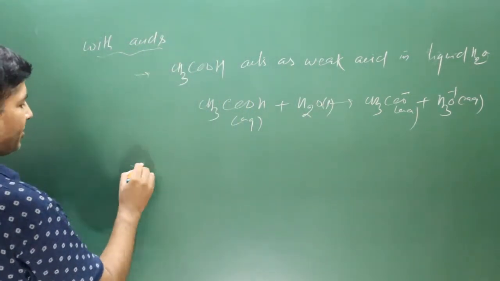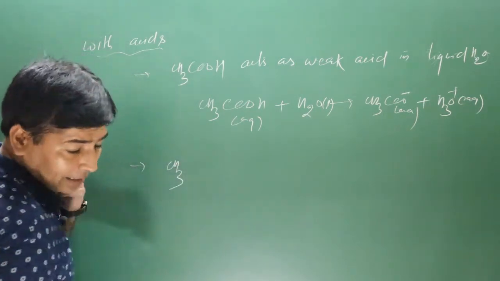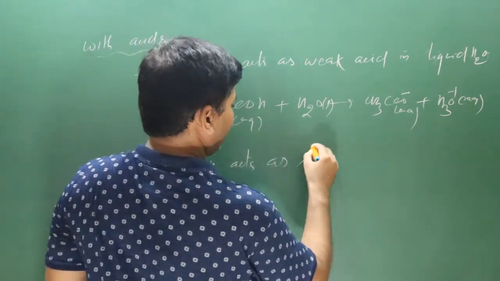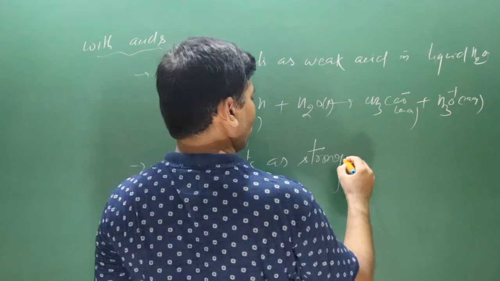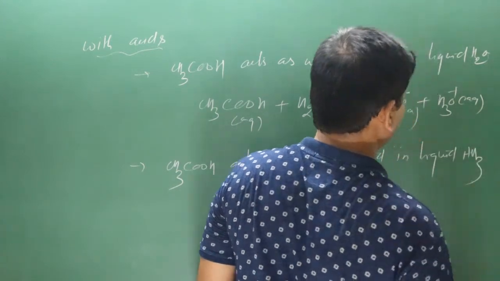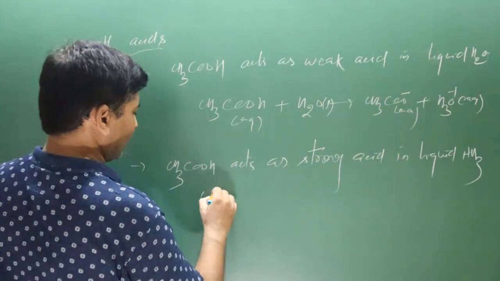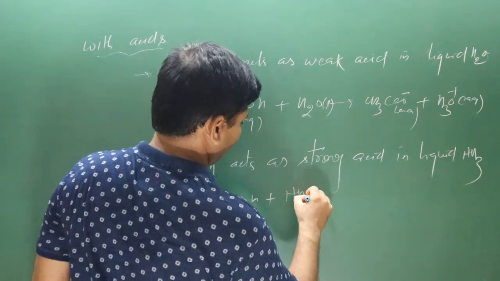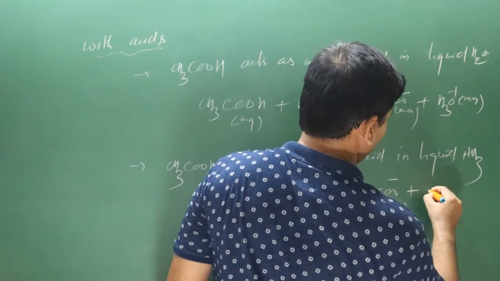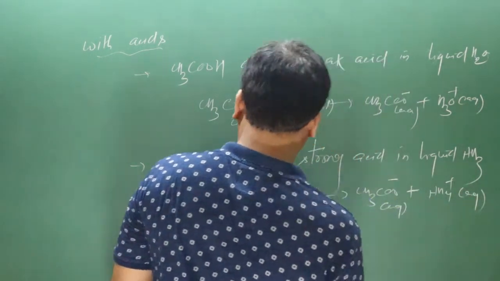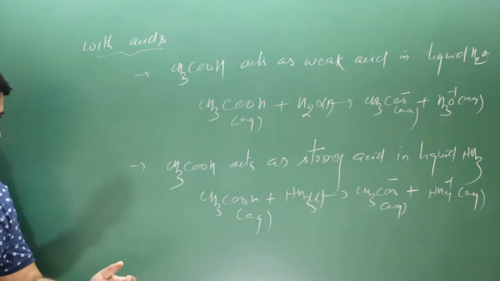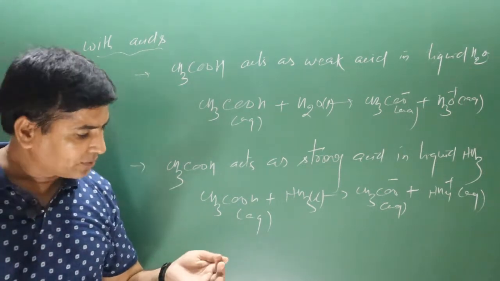Important information: when acetic acid is taken in liquid ammonia, acetic acid acts as a strong acid. Very important information: strong acid in liquid ammonia. If the solvent ammonia is taken instead of water, then acetic acid acts as a strong acid. Then we get CH3COO minus, the acetate ion, and we get ammonium ion. Very interesting information: acetic acid acts as a strong acid in liquid ammonia.